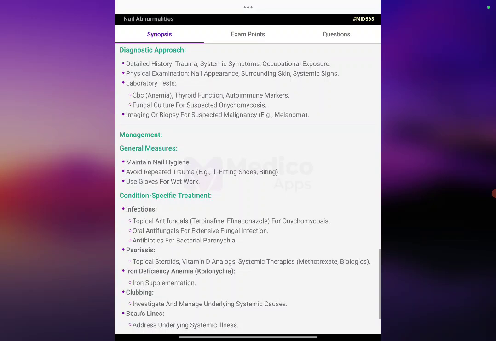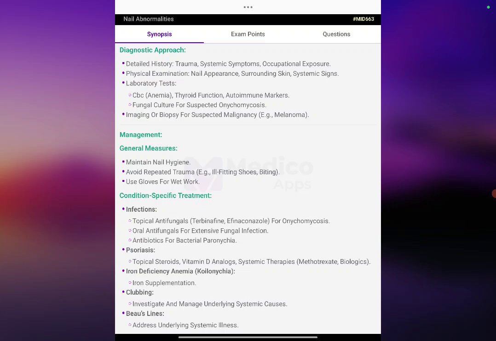Diagnostic approach. Take a detailed history: trauma, systemic symptoms, occupational exposure. Physical examination: nail appearance, surrounding skin, systemic signs. Laboratory tests like CBC for anemia, thyroid function, and autoimmune markers. Fungal culture for suspected onychomycosis. Imaging or biopsy for suspected malignancy such as melanoma.